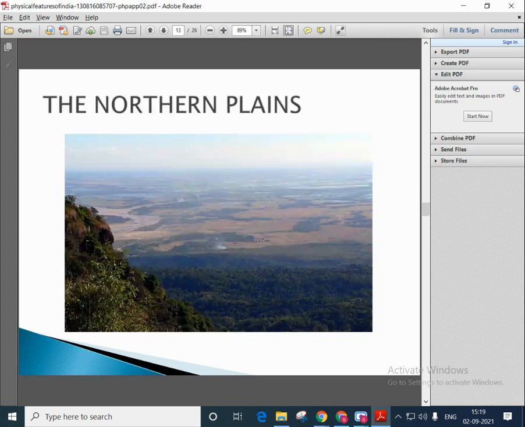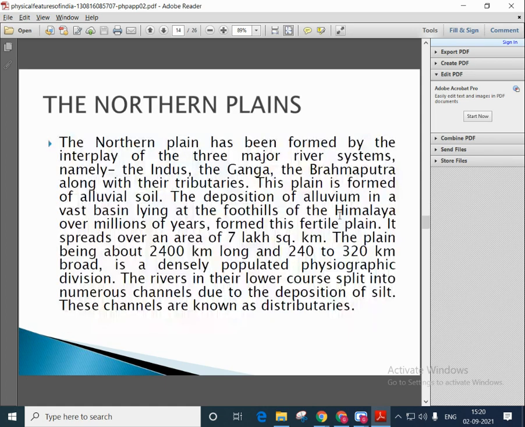The second one is the northern plains. The northern plain has been formed by the interplay of the three major river systems, namely the Indus, the Ganga, and the Brahmaputra, along with their tributaries. This plain is formed of alluvial soil.